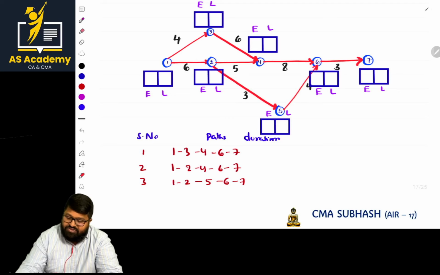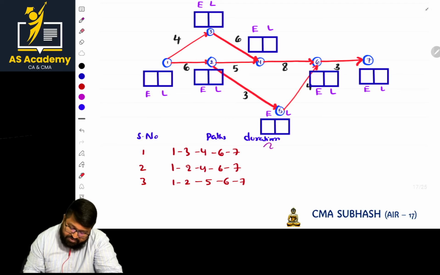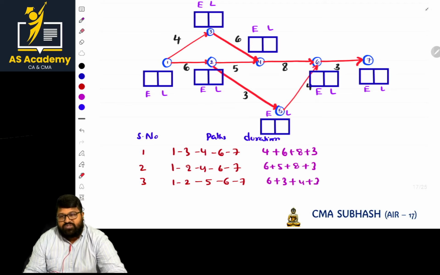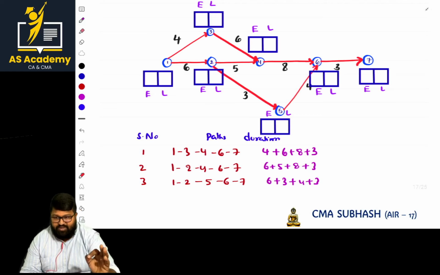Now calculate the duration. For the first path, what is the duration? 4 plus 6 plus 8 plus 3. For the second path? 6 plus 5 plus 8 plus 3. And for the third path? 6 plus 3 plus 4 plus 3. Is it clear? The most important thing is that while you are drafting the values, be careful. If you draft something wrong, it's gone. So be careful with these areas.